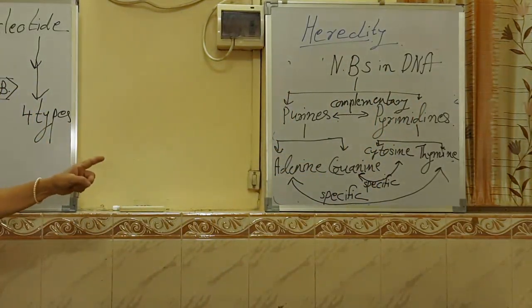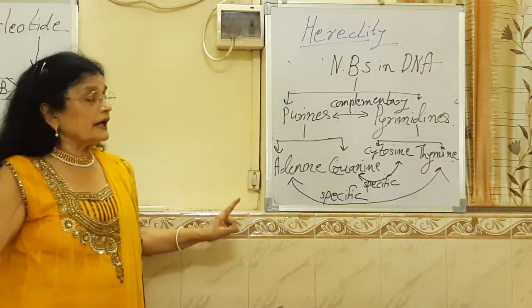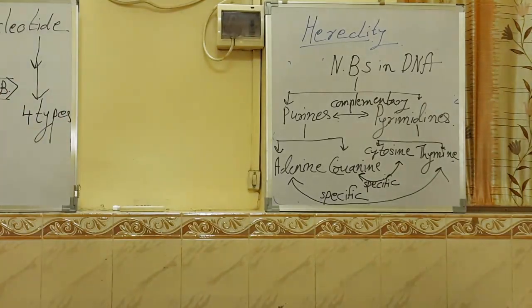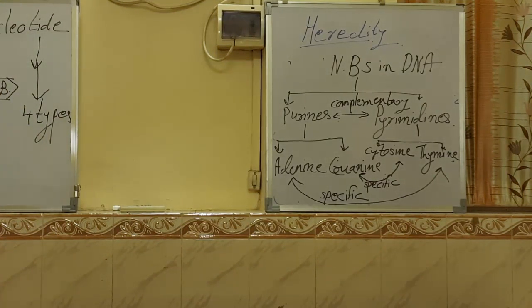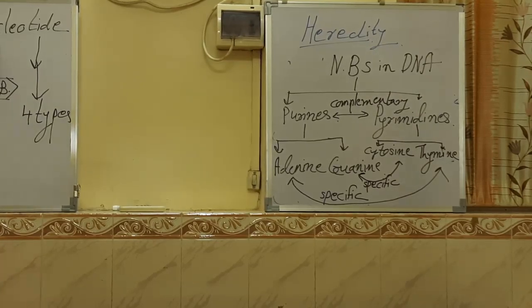So depending on which type of nitrogen base is attached to the sugar, the name of that nitrogen base is given to that nucleotide. For example, if I say that here this nitrogen base is adenine, then naturally that DNA nucleotide will be called adenine nucleotide.